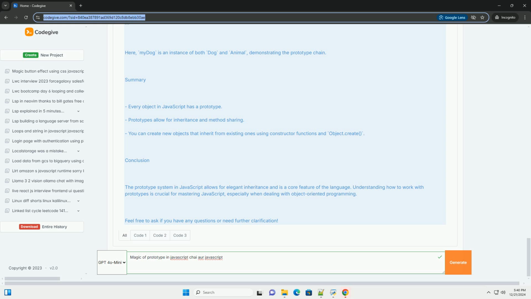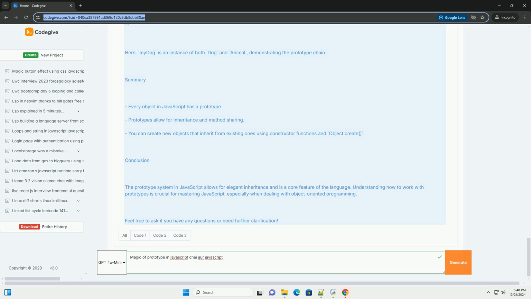The prototype chain. When accessing a property, JavaScript looks up the prototype chain. JavaScript: console.log(myDog instanceof Dog); // true. console.log(myDog instanceof Animal); // true. console.log(myDog.hasOwnProperty("name")); // true. console.log(myDog.hasOwnProperty("speak")); // inherited. Here, myDog is an instance of both Dog and Animal, demonstrating the prototype chain.